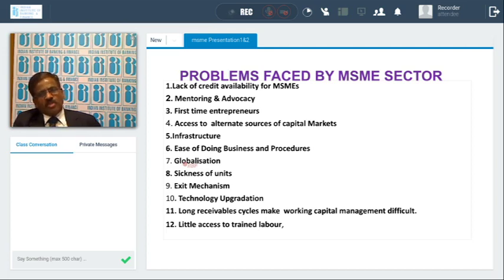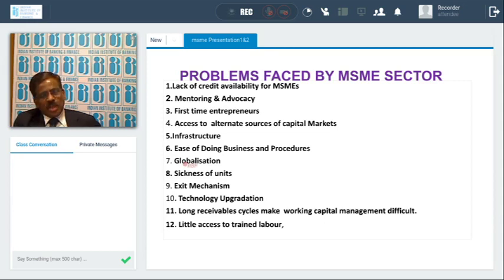Suppose an account becomes NPA, the promoter will always be tagged as an NPA borrower. So he will not be able to approach any other bank. For them, an exit mechanism has to be provided. As of now, under the IBC process, that mechanism is provided, so it is going to solve certain issues.